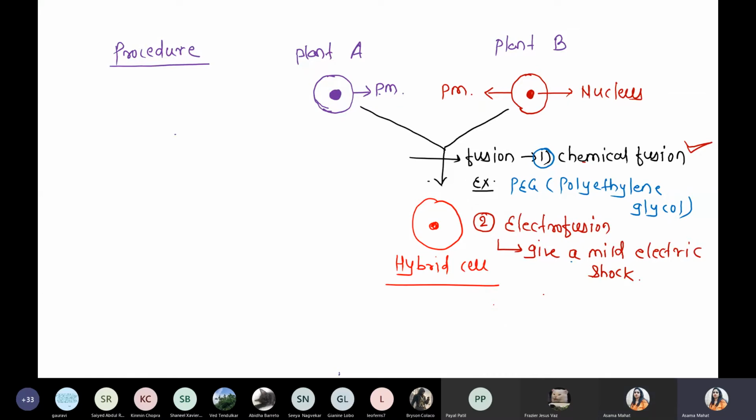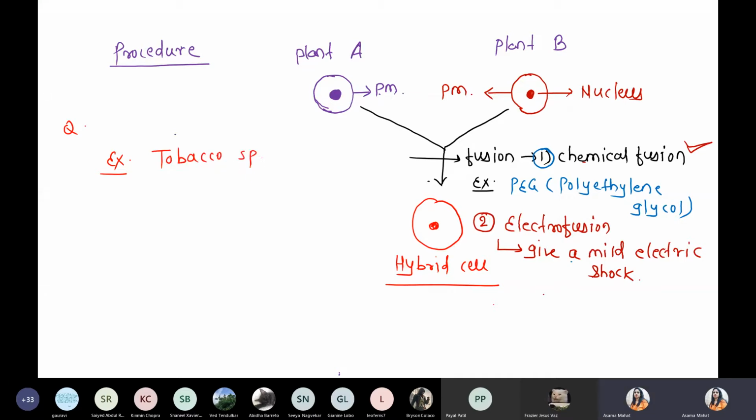Okay, is this point clear, everyone? Under the hybrid cell, we are taking a few examples. Number one, tobacco.